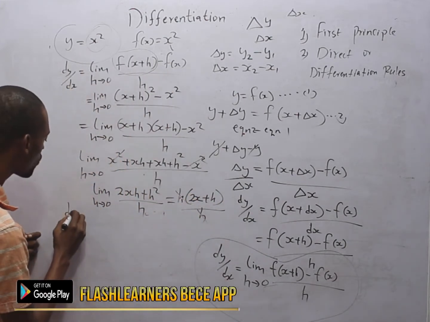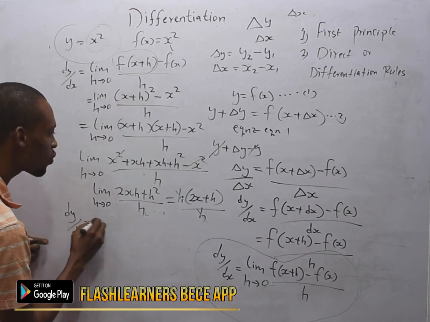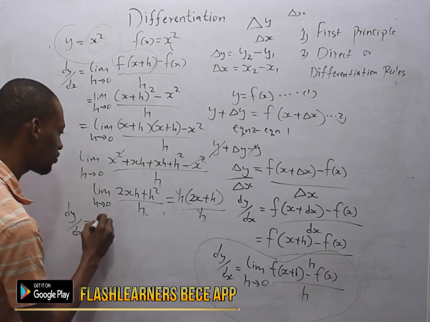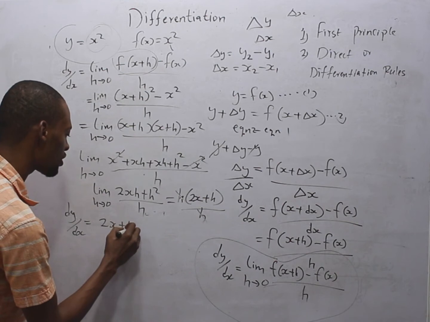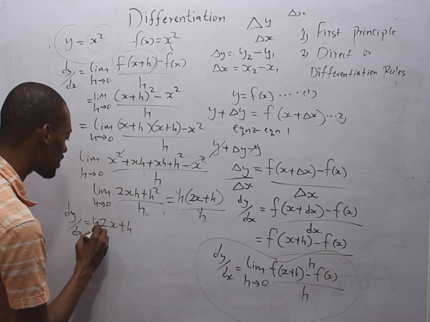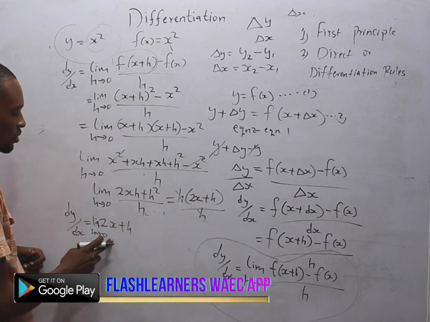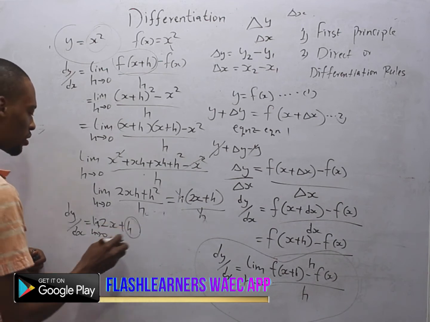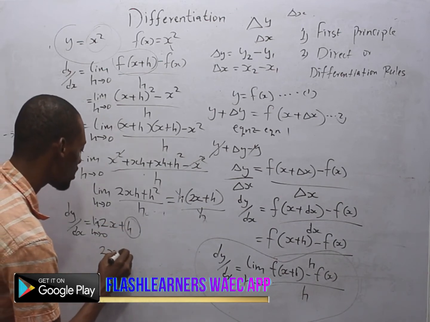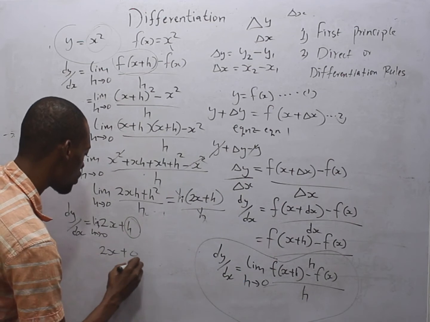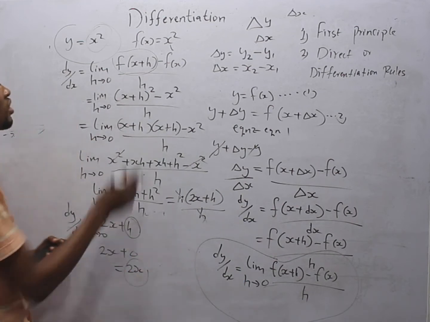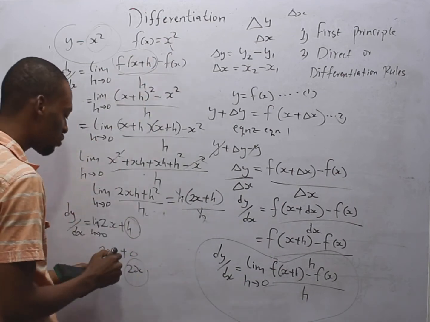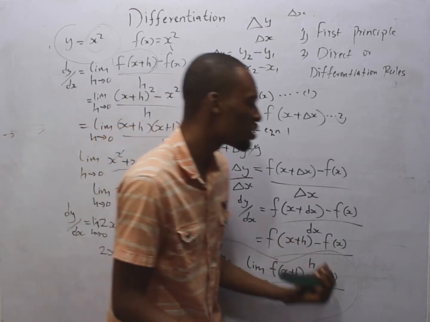So dy over ds is equals the limit as h tends to 0 of 2s plus h. So as h tends to 0, let's reduce this to 0. This becomes 2s plus 0, which is equals 2s. So to differentiate s squared, you have 2s by first principle.